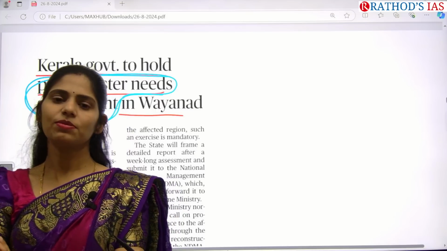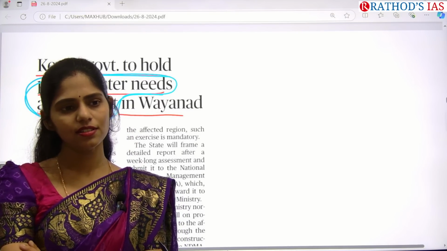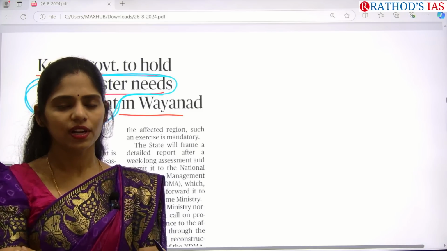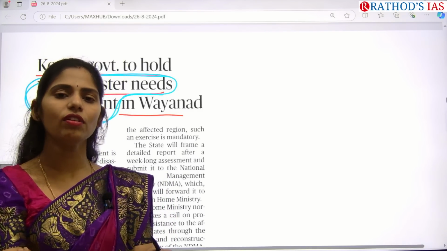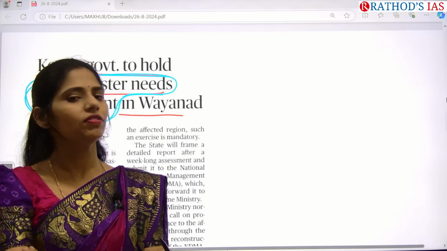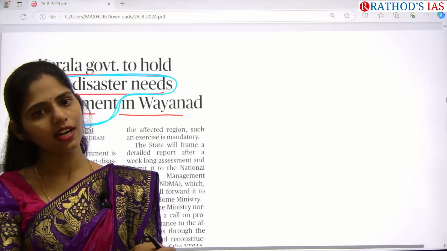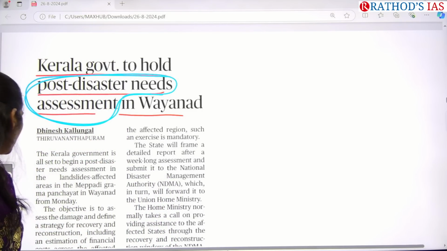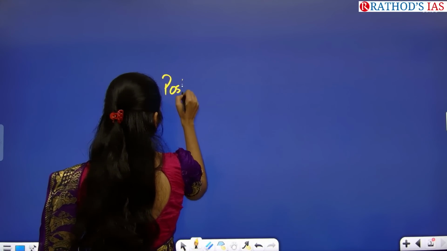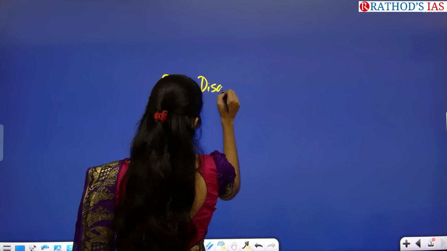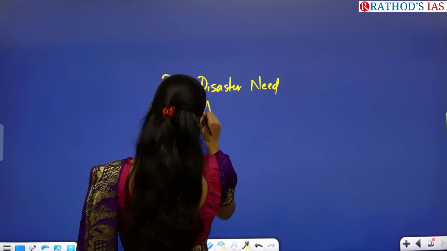What is the difference between disaster and hazard? Whenever there is loss of life, loss of property, loss of economy, we consider it a disaster. If there is no loss of life or property, we do not call it a disaster. It is a natural hazard. So the word you have to focus on here is post disaster needs assessment.